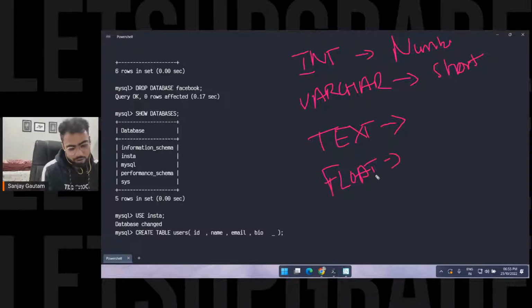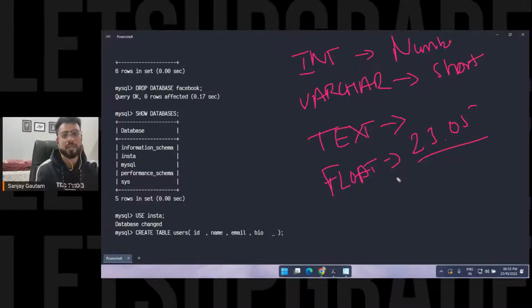I'm not pretty sure the spelling is correct. Float is used to save a number with a decimal, let's say 23.05. If you want to save the weight or height of a patient in a hospital database, you can use the data type float here.